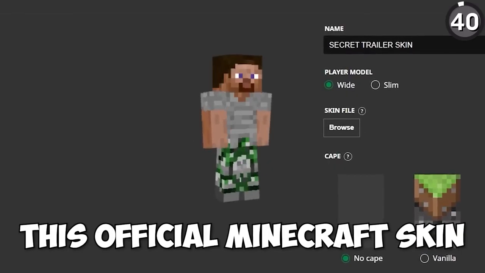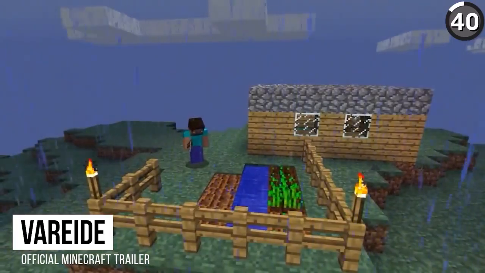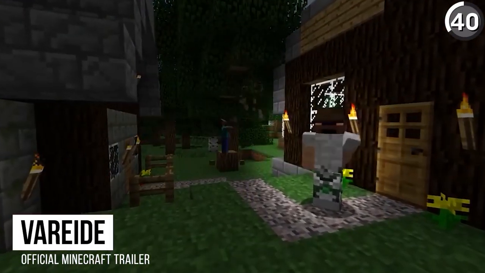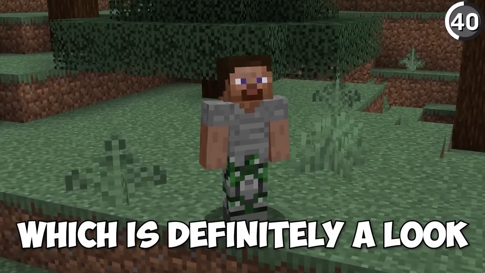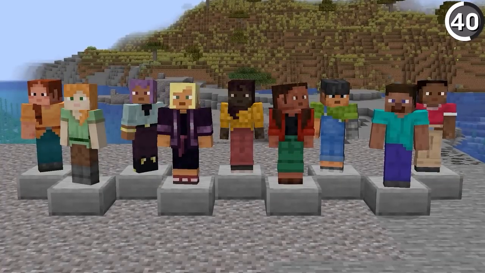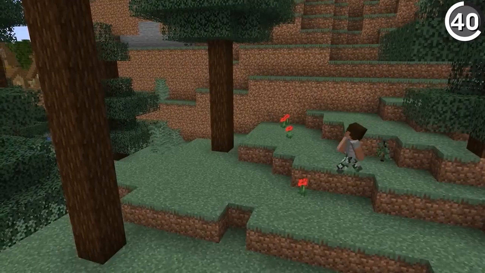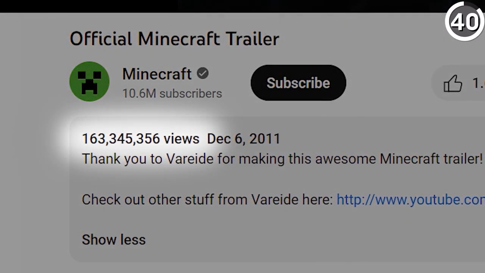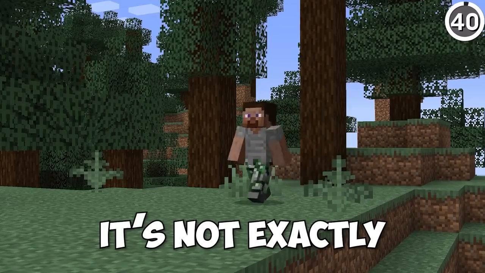This official Minecraft skin was lost to time, but back when Mojang first put out the original Minecraft trailer, there did exist this different variant of Steve that never got used, which is definitely a look. But with all the new Minecraft skins that they added into the launcher, I'm still amazed this one's never seen the light of day. Although I guess it did show up in a trailer that was seen by over 100 million people, so that's not exactly underground.